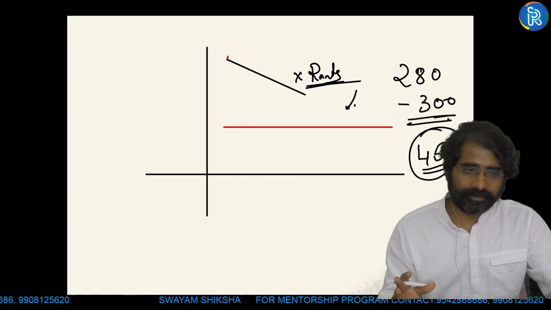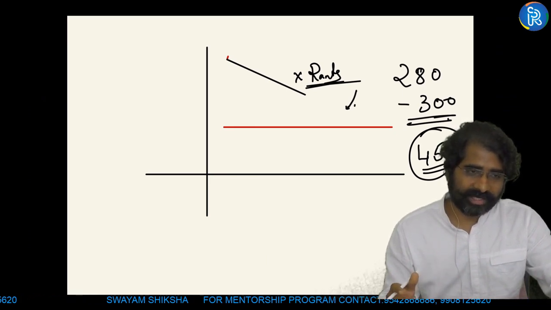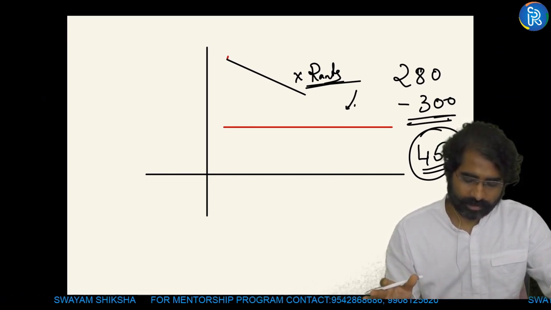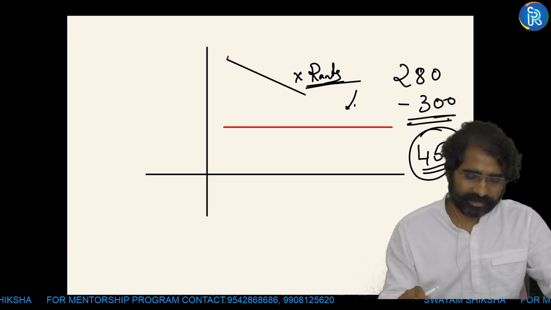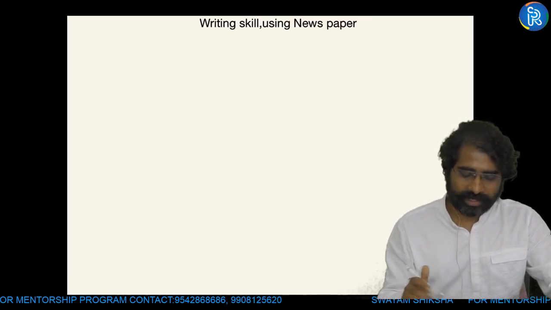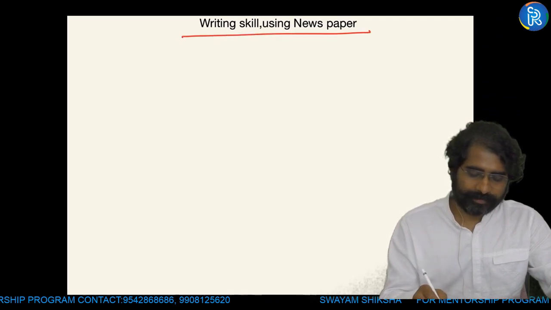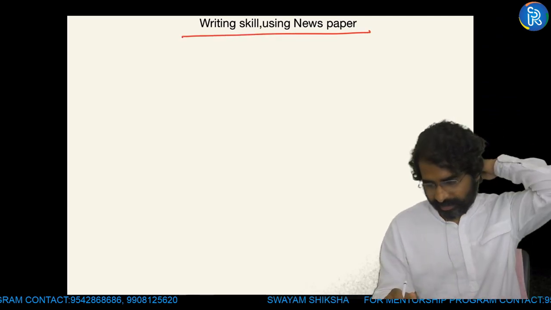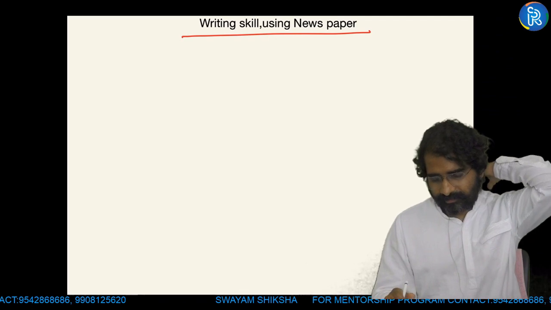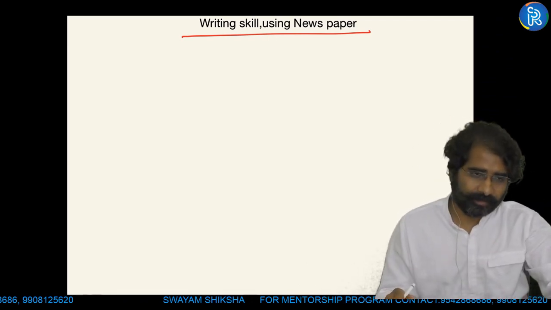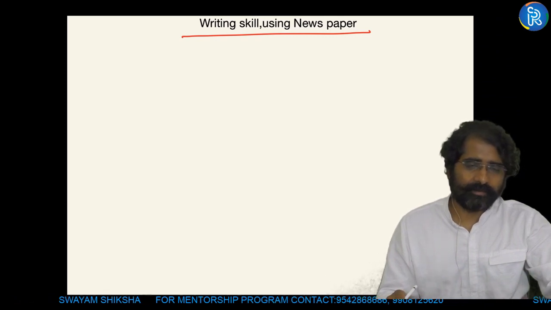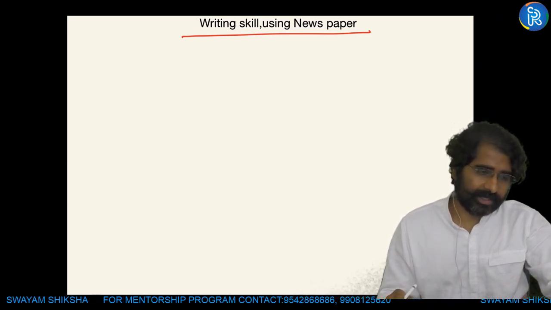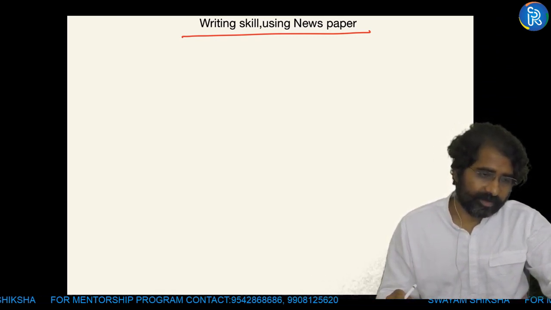So don't try for perfection. It's all about relative performance. Okay, so all this fight is to get that half extra mark, which I've told in the previous aspects. Okay, so writing skill using newspaper. For this actually in the editorial column also we are posting editorials regularly in the Telegram channel and some areas will be helpful for you. Definitely some areas will be helpful for you to write answers.